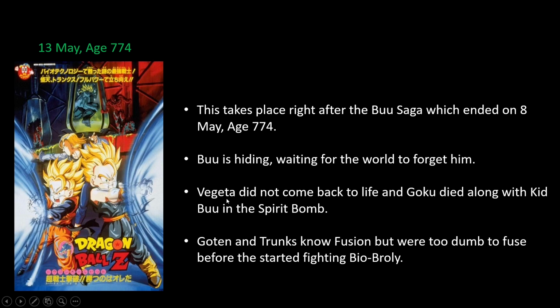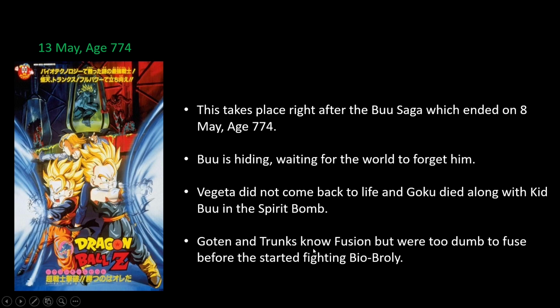Another reason we can give for Vegeta to be dead is that he also died with the Spirit Bomb. So he came back to life only to die again. That would be stupid. But take it which way you want. Point is, Kid Buu, Goku and Vegeta all died, right? And this movie takes place right after that.